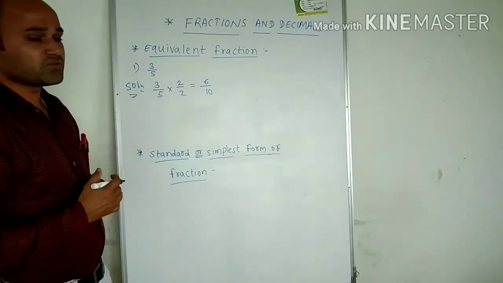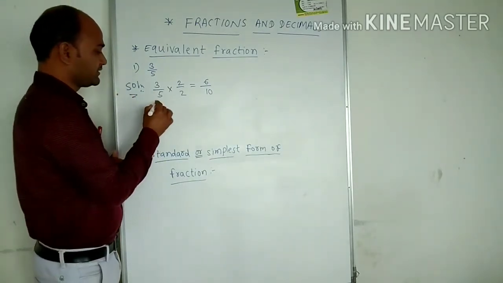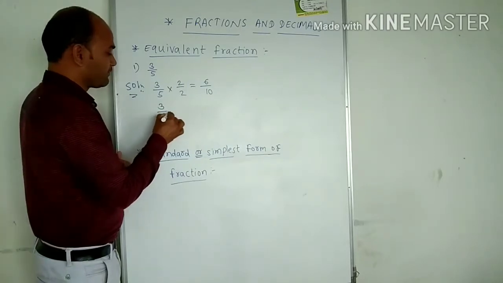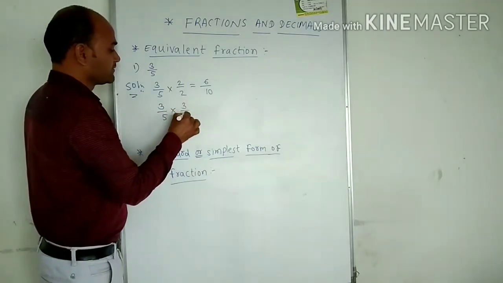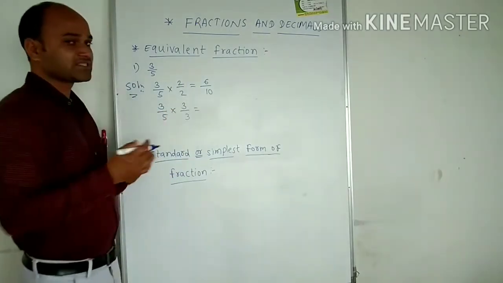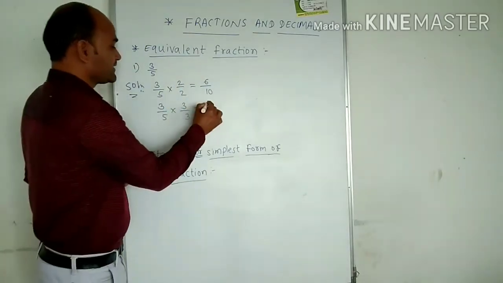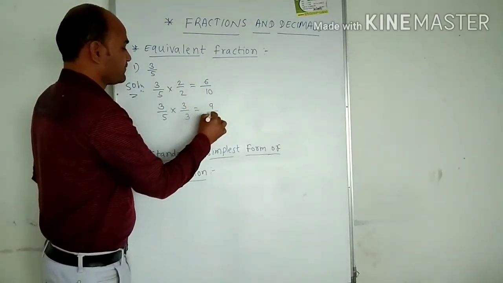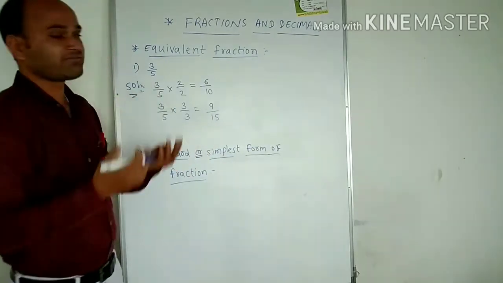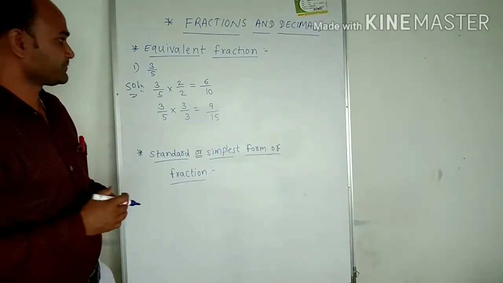If we want to find one more equivalent fraction, then you can multiply 3 upon 5 with 3 upon 3. So you will get the next equivalent fraction. Means 3 3s are 9, 5 3s are 15. In this way, we have to find the equivalent fractions.